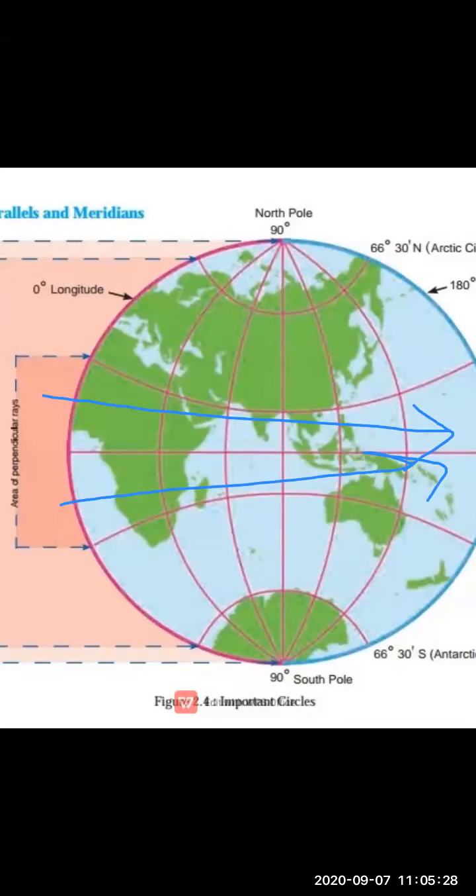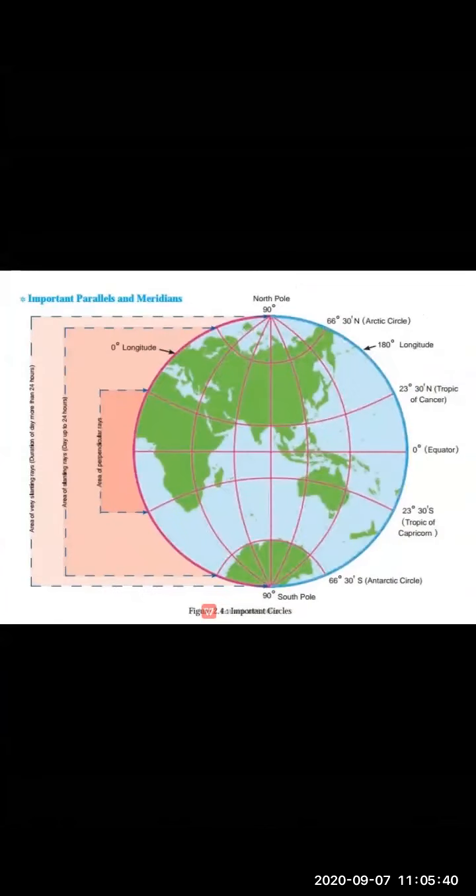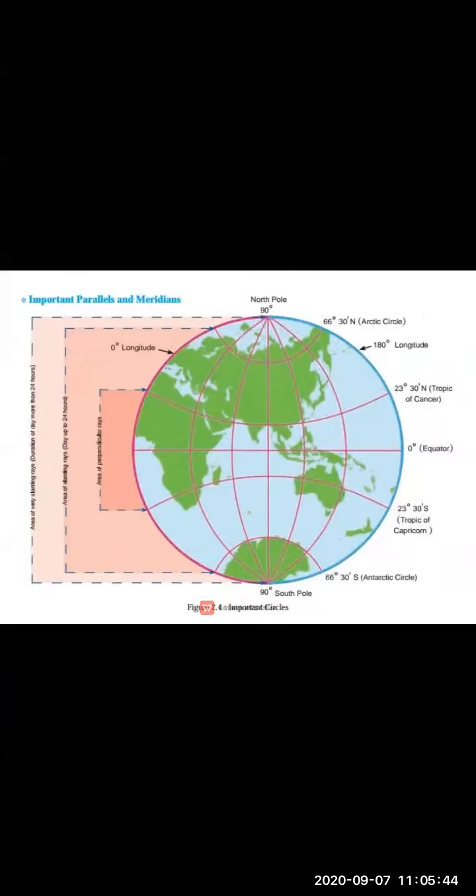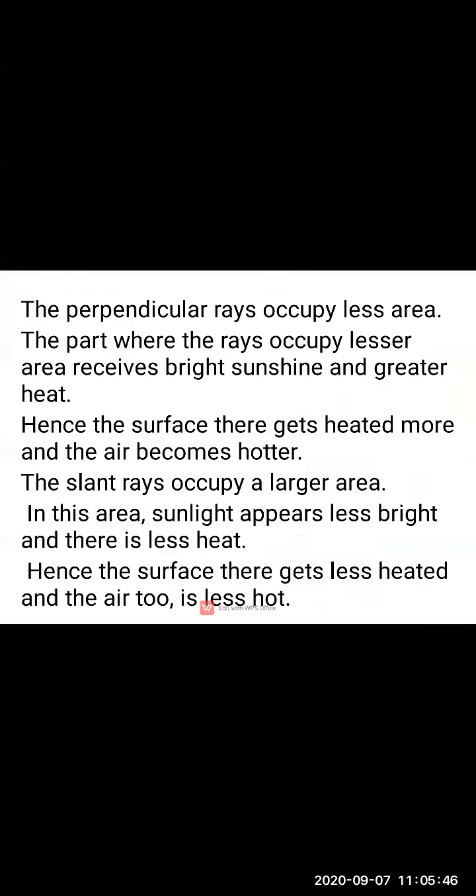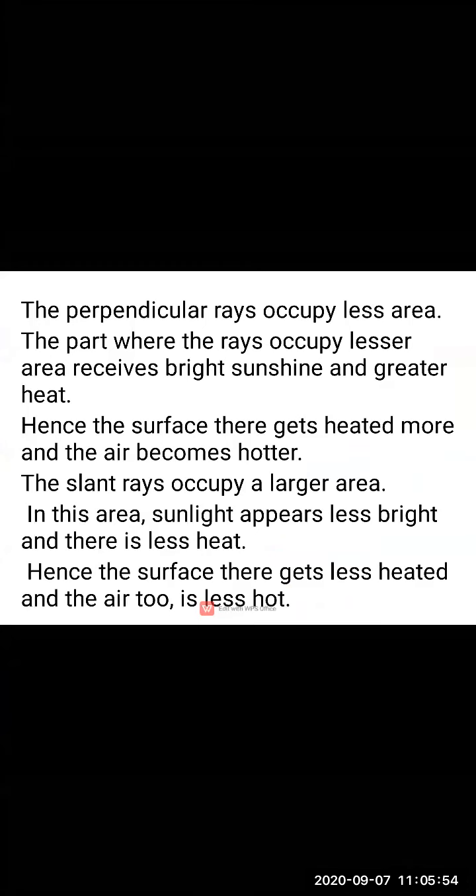So because of this, what happens? The surface of earth gets heated more, and the air in that region becomes hotter. Okay, children, now moving ahead, we studied the region where the earth is receiving perpendicular rays. Now what in case of slanting rays? What happens in that case? The region that receives slant rays occupies a larger area.